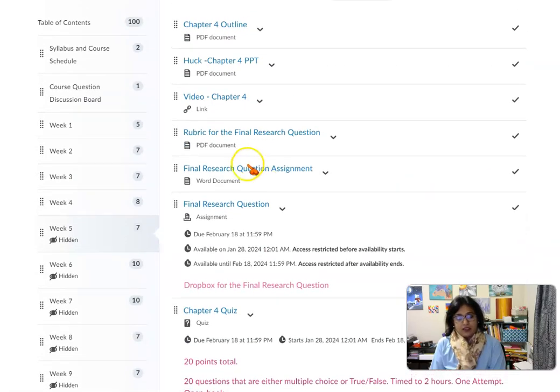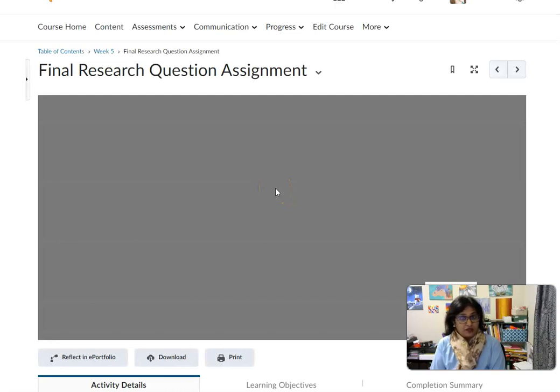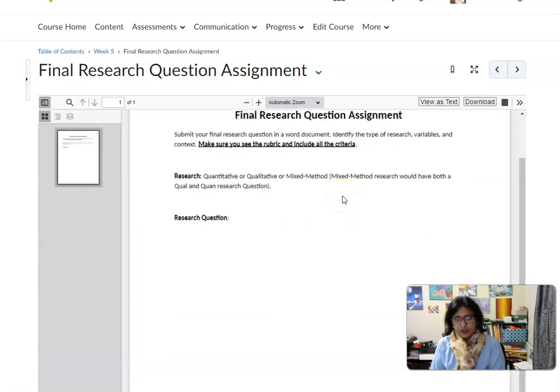And the other thing that you have is your final research question. In this case, you are basically taking your final research question that you got from your discussion board, and copy pasting it here with the type of study that you have. And that's it. That's all that is there for your final research question. So I'm going to open this up. So this is where it is. You can see that you just paste it, you put your research question, and then you put what the type of study it is.